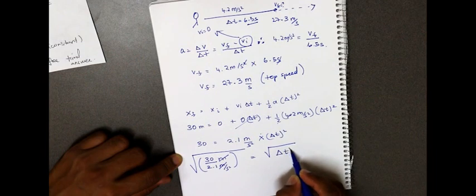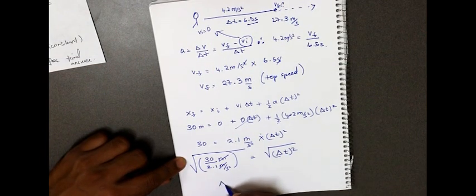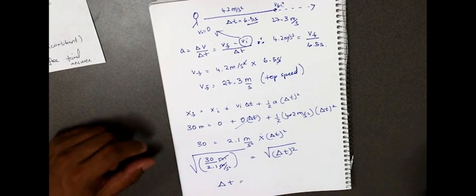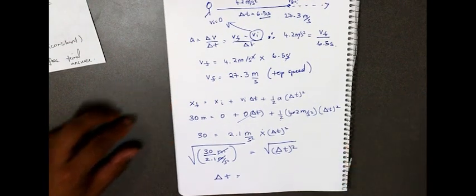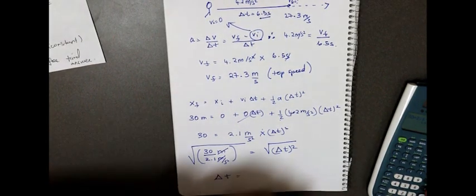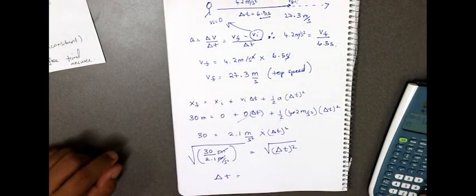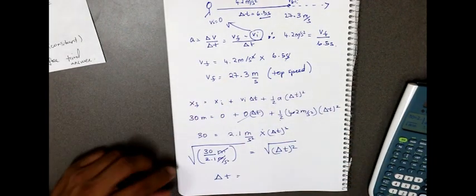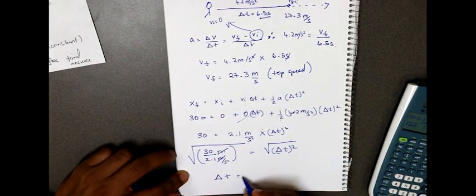Take the square roots on both sides to get change in time. What we end up getting here is approximately 3.8 seconds.